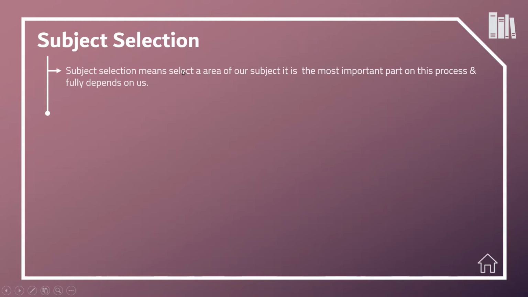Okay, now the question is what is meant by subject selection, because I already studied a subject like electrical and electronic engineering. Subject selection means selecting an area of our subject. It is the most important part of this process and fully depends on us.